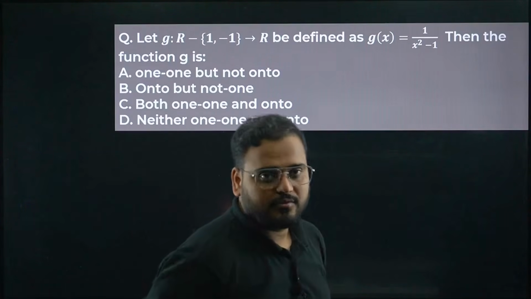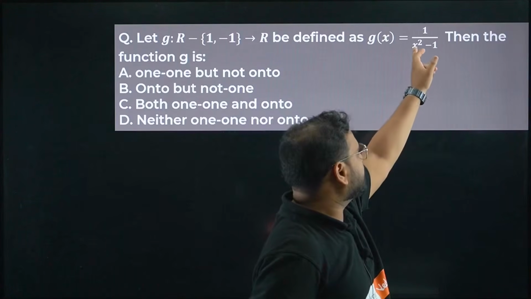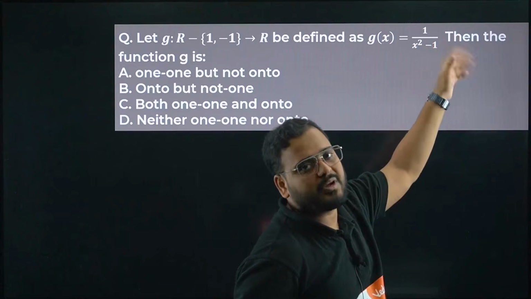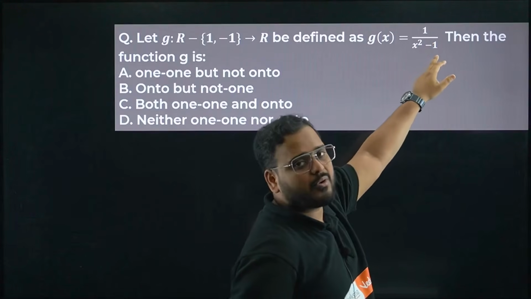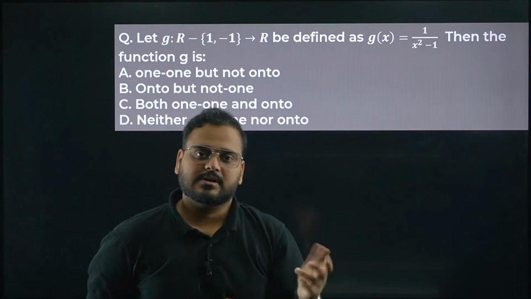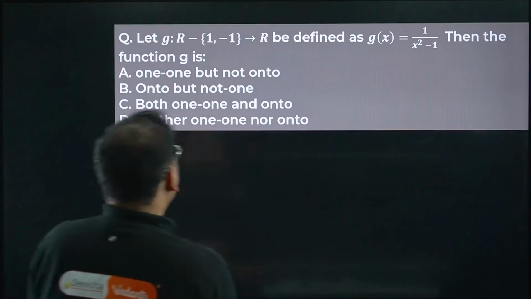Next is, for the function given like this, your domain is all real except for minus 1 and 1, because it's very simple. Putting them in will give the function as undefined, 0 in the denominator. 1 minus 1 becomes 0, whether you take minus 1 or plus 1. Square will make it positive, answer will be 0. And your codomain is all real.